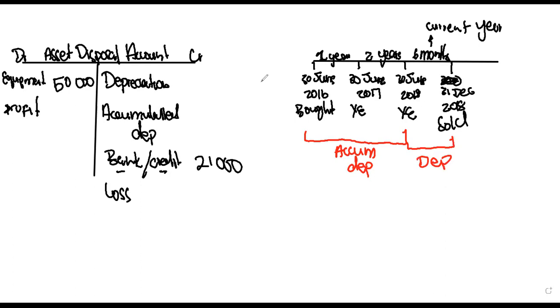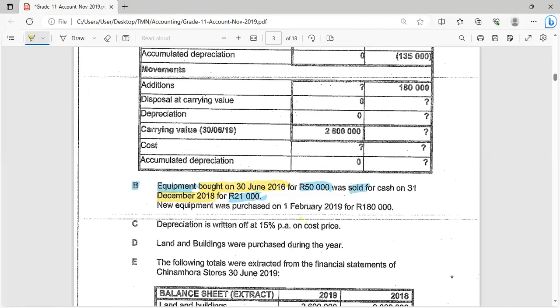So let's go ahead and calculate the depreciation. But before we calculate it, we need to know what type of method we're going to be required to use. So in this case, our depreciation method is the cost price slash straight line method. The other type of method you need to know is your diminishing balance method.